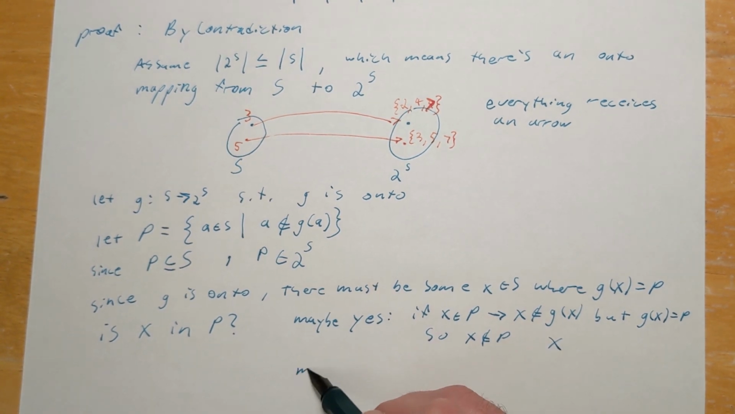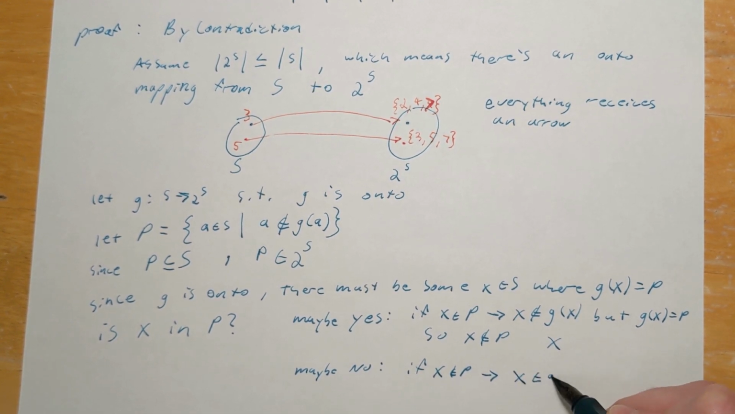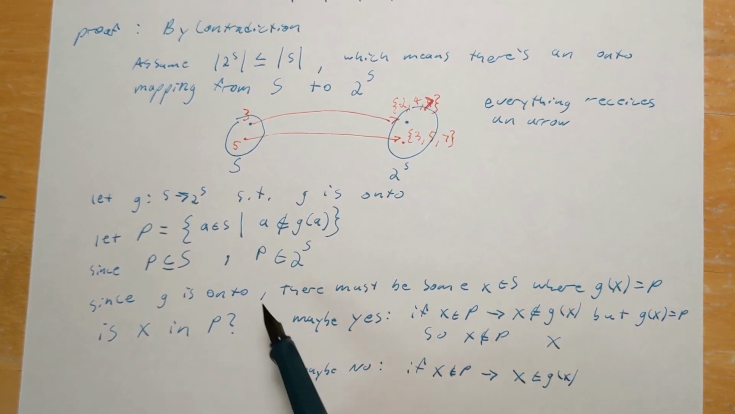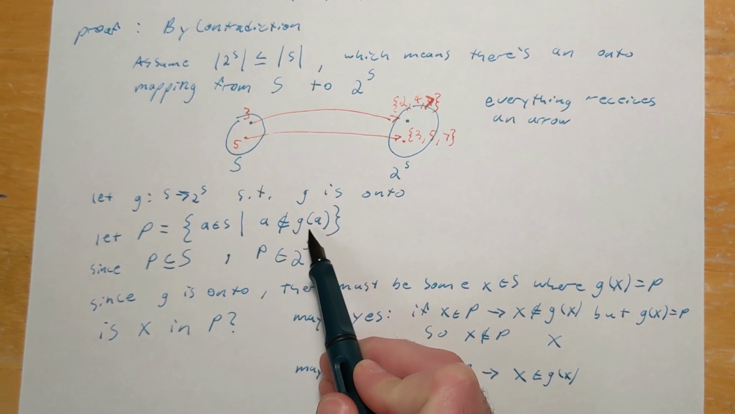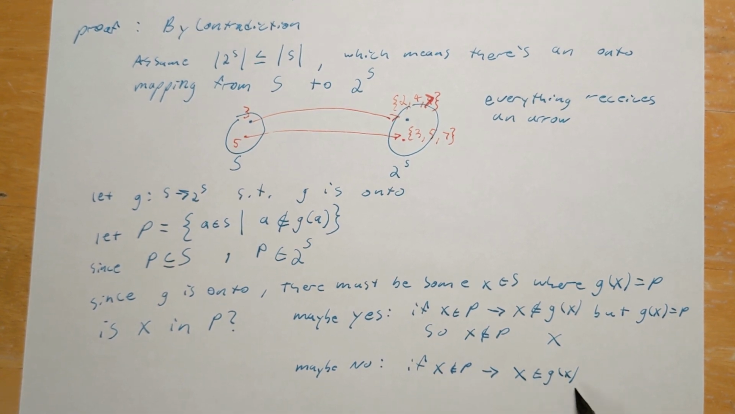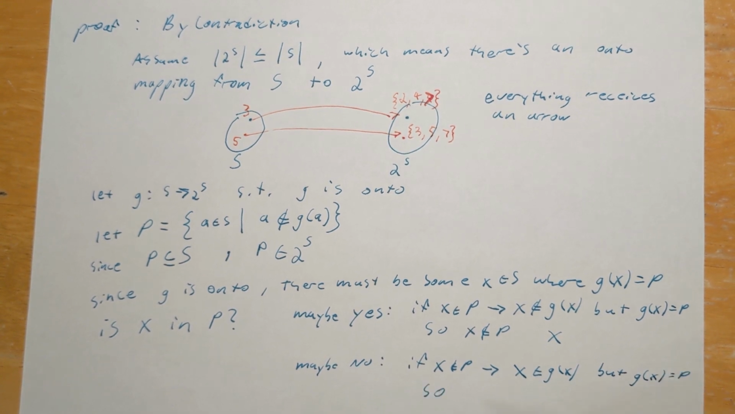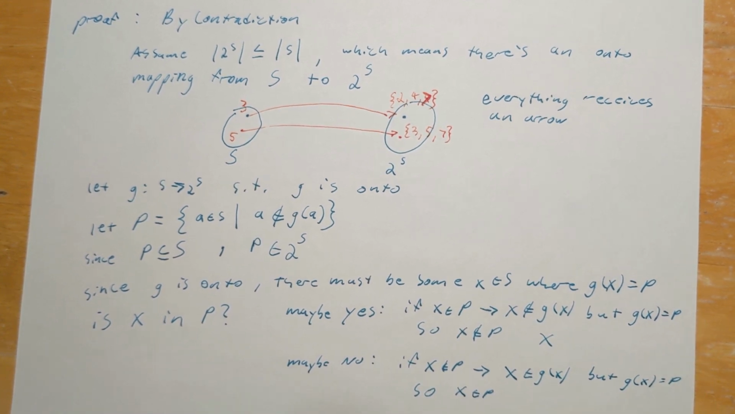So now let's try no. So if X does not belong to P, then that implies that X does belong to the thing that it maps to, because P was the set of all things that are not in what they map to. So if X does not belong to P, it must have belonged to the thing that it mapped to. But once again, G of X is equal to P, so that means that X does belong to P. So if X doesn't belong to P, we must conclude that X does belong to P. So again, that's another contradiction.